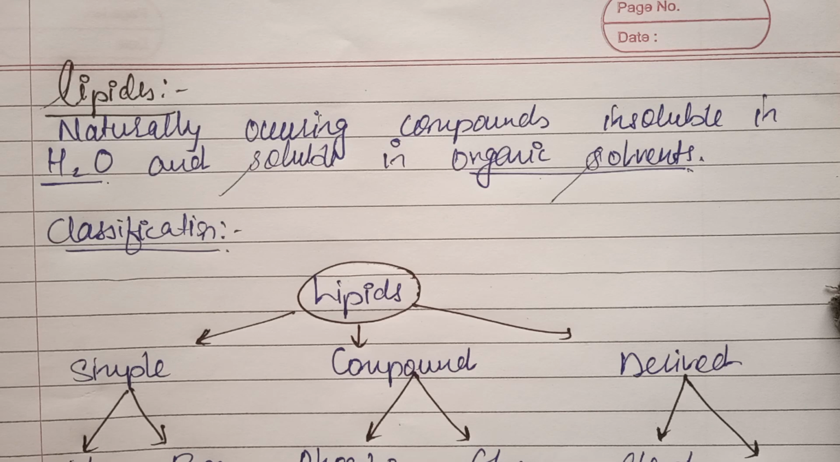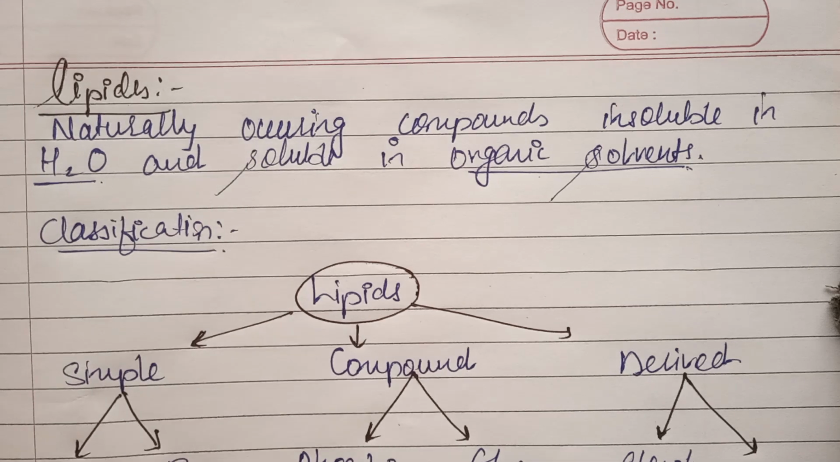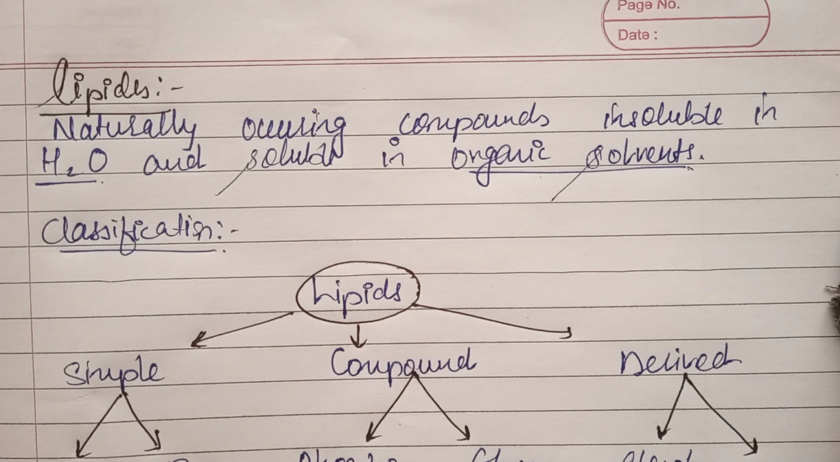So in this video we'll see about lipids, that is the naturally occurring compounds that occur in our body, which are essential for generation of the ATP, that is from beta oxidation, and for the generation of lipid, that is from de novo synthesis, that we have seen in biochemistry.